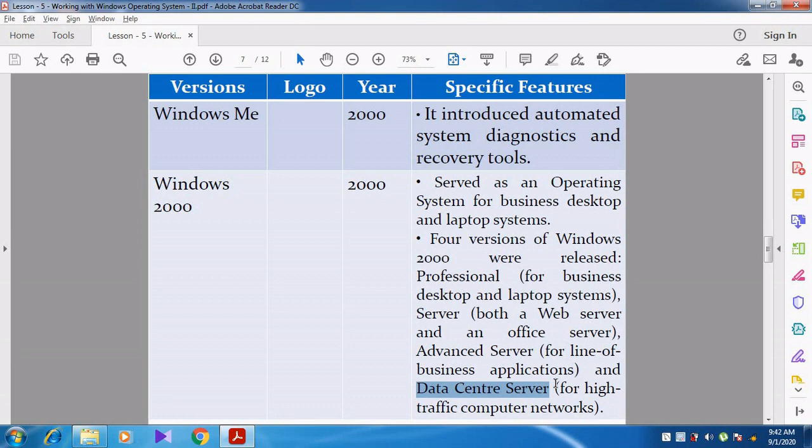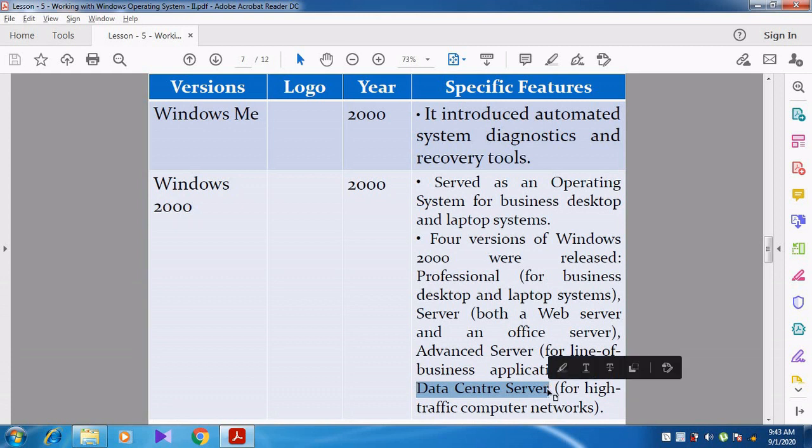Like that, there are several versions, you know that. So like that, in Windows 2000 there are four versions. The first is Windows 2000 Professional, then Windows 2000 Server, then Windows 2000 Advanced Server, and then Windows 2000 Data Center Server.